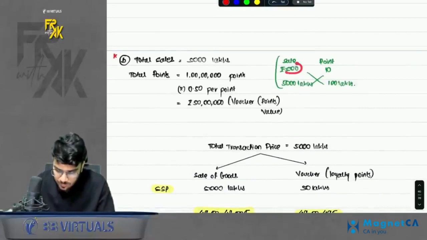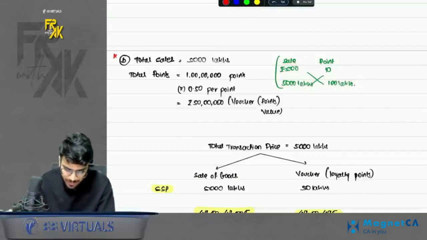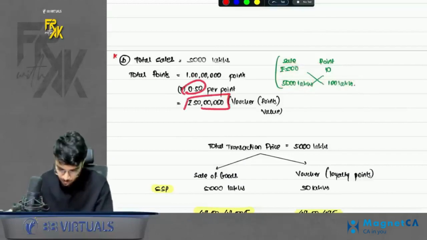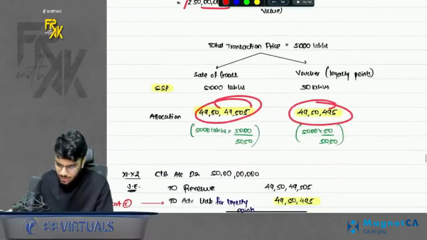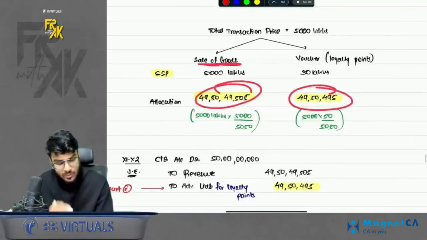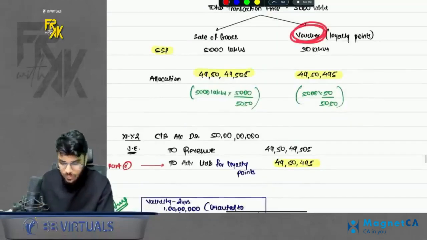So if you make a sale of 500, you give 10 points. If you make a sale of 5,000 lakhs, you give 100 lakhs, that is 1 crore points. The value is 50 lakhs if you multiply by 0.5 rupees. Just give the allocation. Now whatever is allocated to sale of goods, you can book today. Whatever is allocated to voucher, you will not book today. You will book in future.